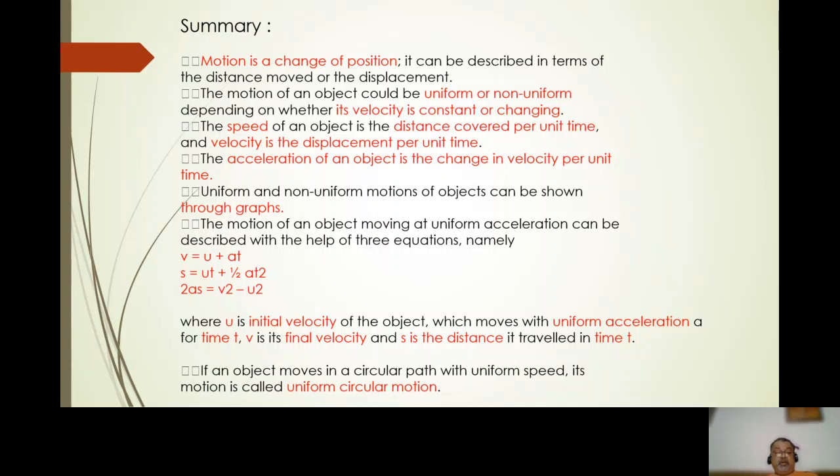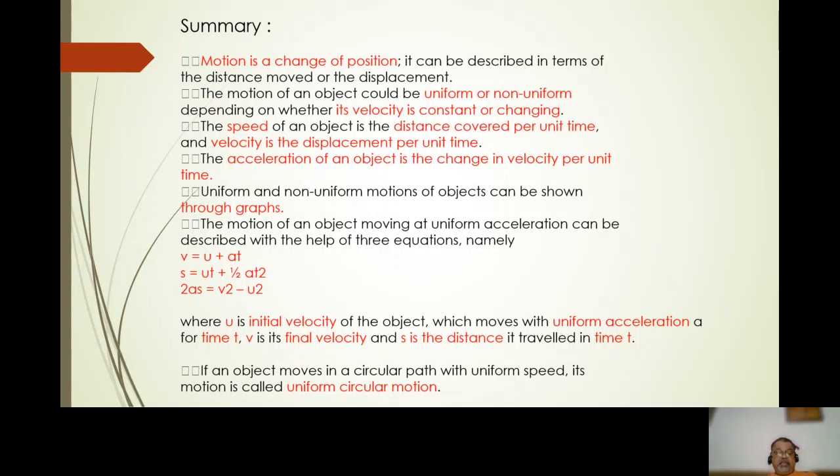Uniform and non-uniform motions of the objects can be shown through graphs. The motion of an object moving at uniform acceleration can be described with the help of three equations given below. v = u + at, s = ut + 1/2 at squared, 2as = v squared minus u squared.